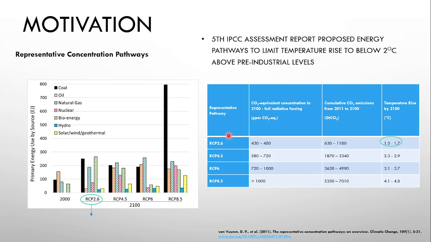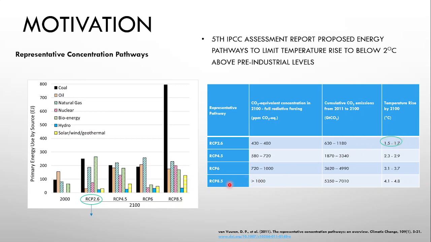So the Intergovernmental Panel on Climate Change came up with some pathways through which we can reduce the temperature rise of our planet. Okay, so they are targeting around 1.5 degrees Celsius, less than 2 degrees Celsius. From the industrial revolution until now, the planet has warmed and it is considerably warming up even further. So we need to limit this to less than 2 degrees Celsius.